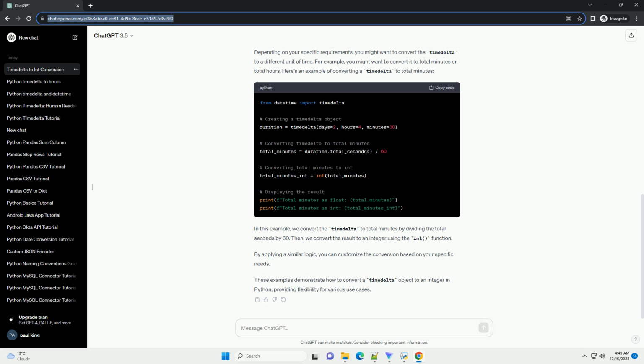By applying a similar logic, you can customize the conversion based on your specific needs. These examples demonstrate how to convert a timedelta object to an integer in Python, providing flexibility for various use cases.